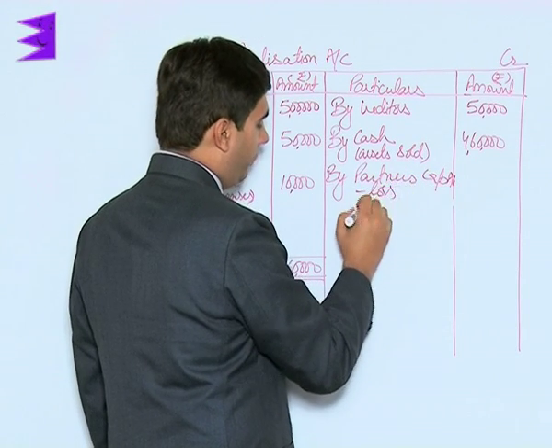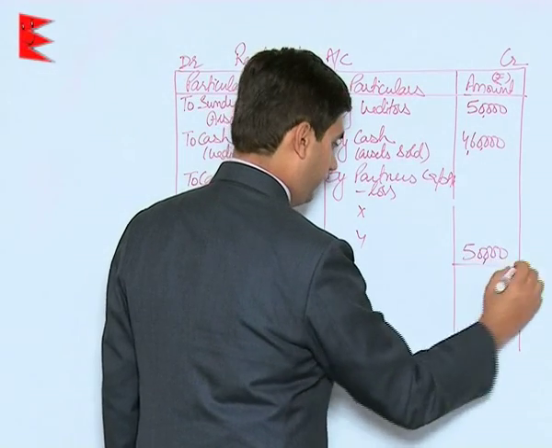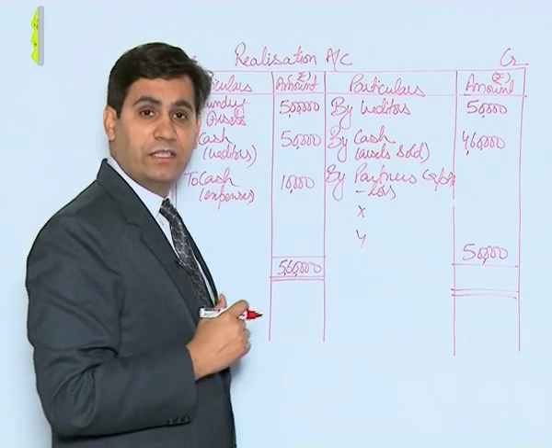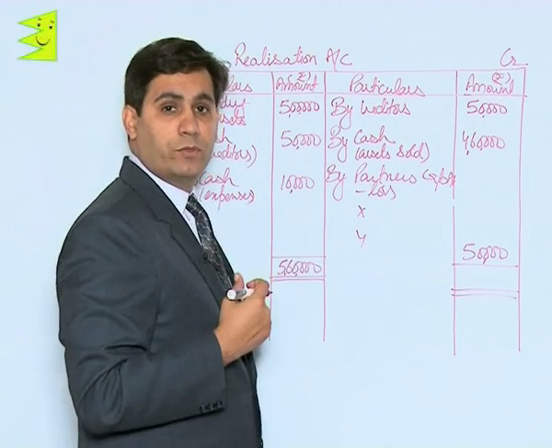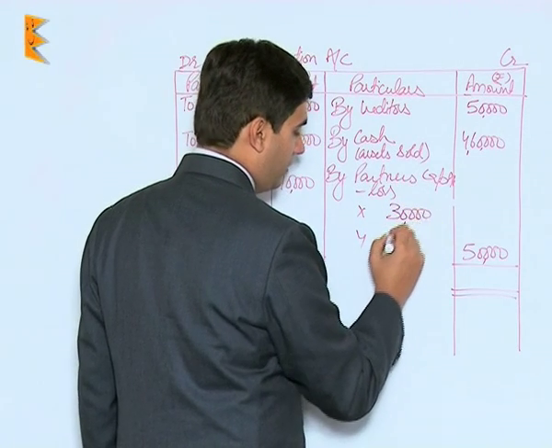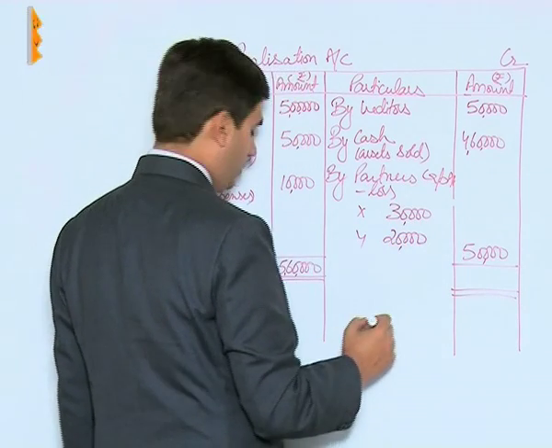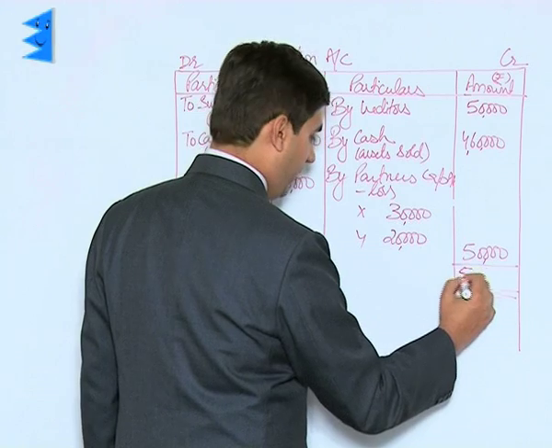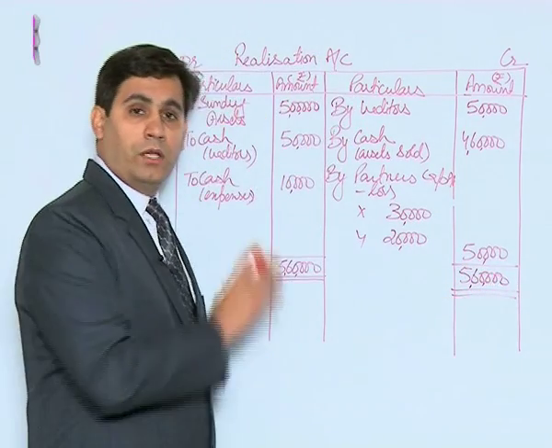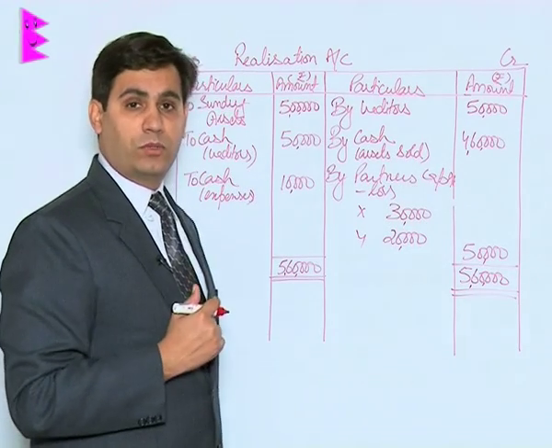Loss for X and Y, the total amount is 50,000, and this 50,000 would be borne by X and Y in their profit sharing ratio, which was given to be 3:2. So that means X will have to bear 30,000 and Y will have to bear 20,000. Now students, the total would be 5,60,000 on both the sides. Once we have prepared this, now we'll move on to partners' capital account.